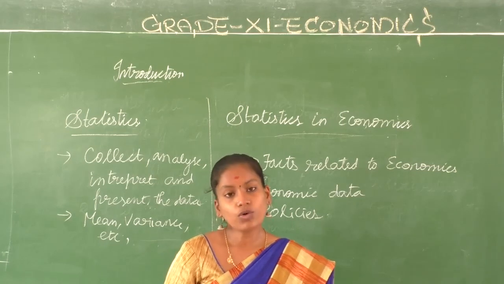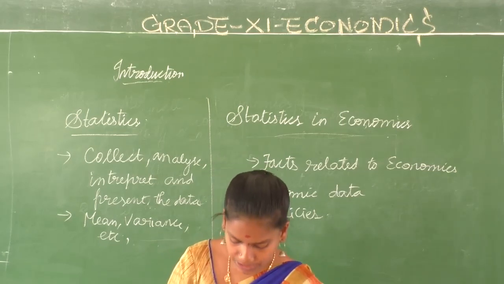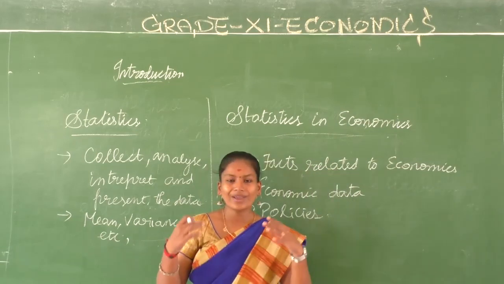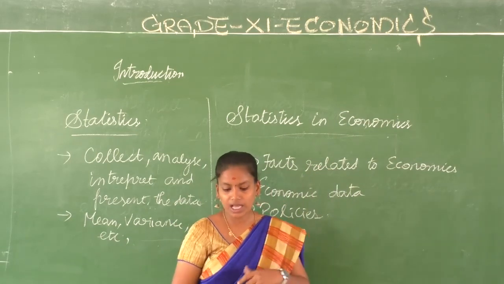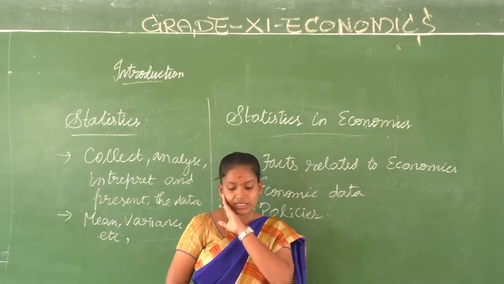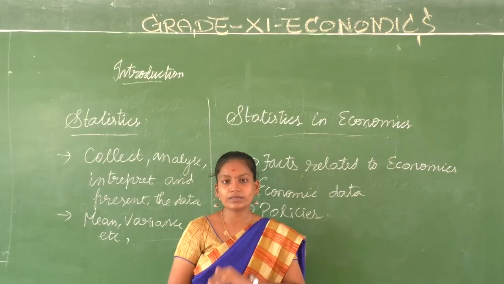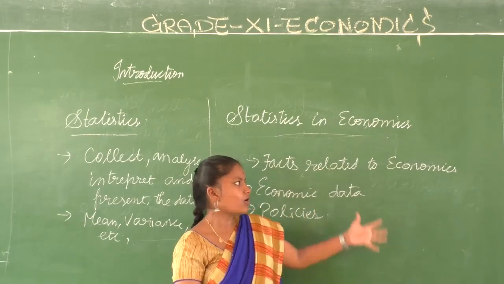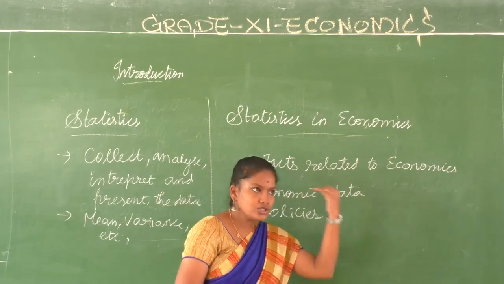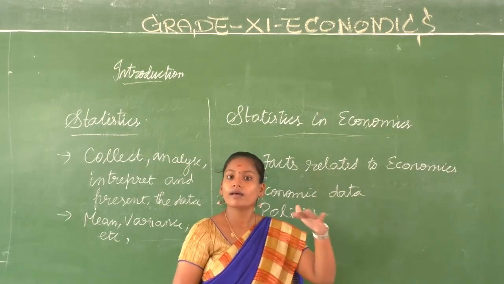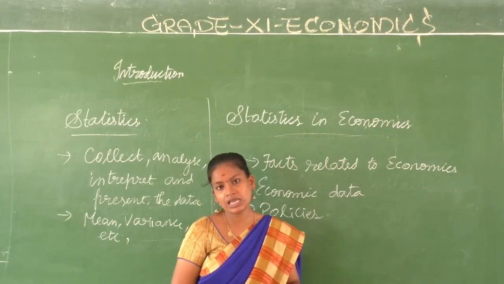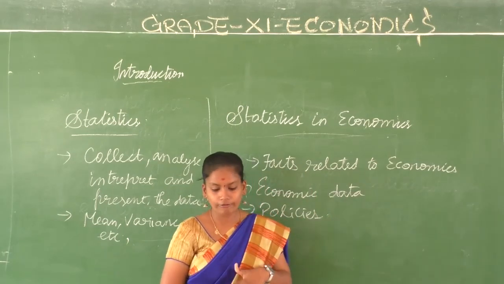Dear children, so what did we discuss in chapter 1, the introduction? We spoke about the various economic activities. As Alfred Marshall has said, economics is the study of man in the ordinary business of life. What did we discuss as the ordinary business of life? Any economic activity of the consumer, producer, seller, employer, employee, their economic activities are called the ordinary business of life.